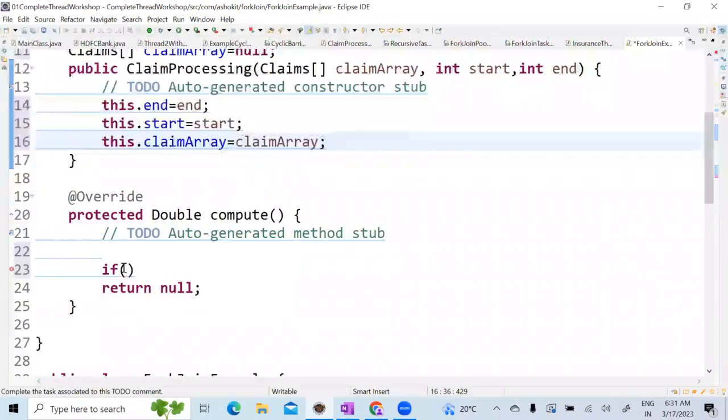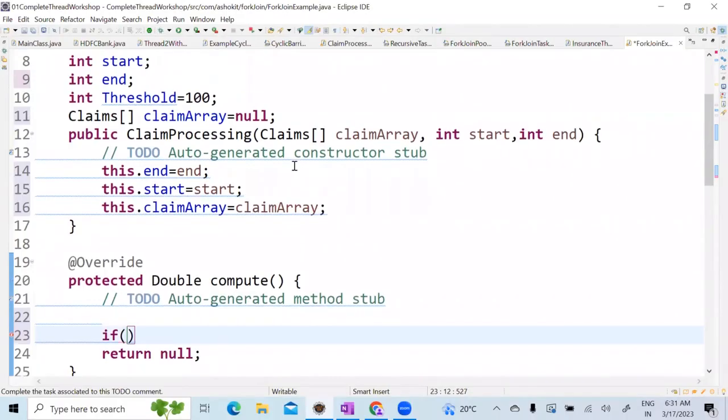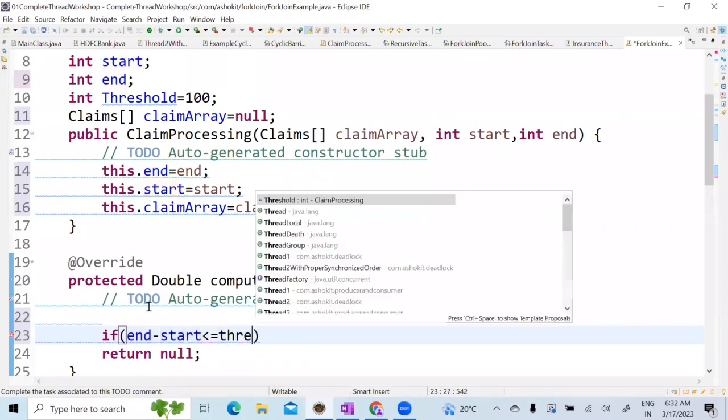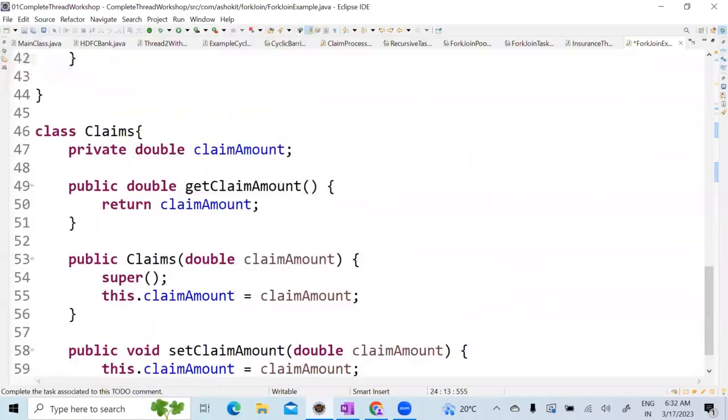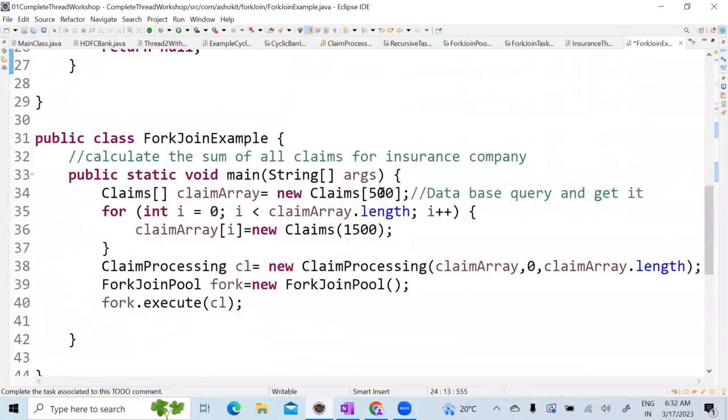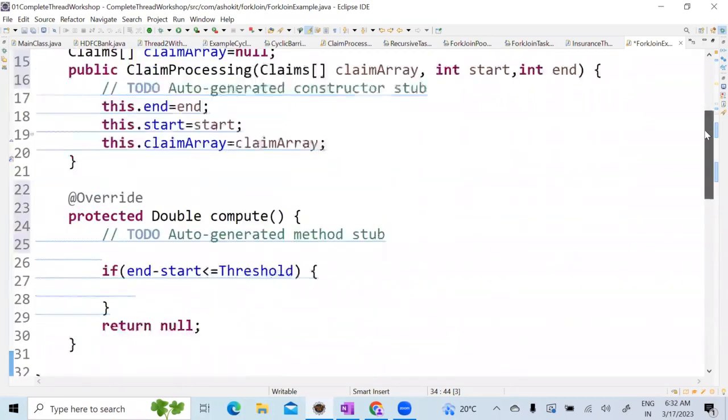Now, whenever I'm getting a compute method, I'm checking what is the end minus start. If it is less than or equal to threshold, what is my threshold? Threshold is nothing but how many records I can process. See here, I have hard coded the data to 500, but if it is coming from the database in a particular year, I have only 100 claims. If I have only a limited number of claims, I don't need to do multi-threading, correct? So that is what I'm checking.